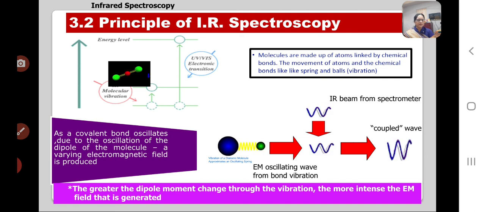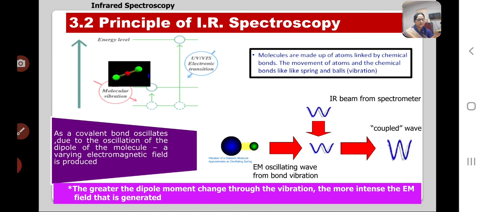For example, take the vibrational transitions of diatomic molecules, that is CO, NH, OH, etc. These bands are accompanied by a change in the dipole moment, and therefore they absorb strongly in the infrared region.